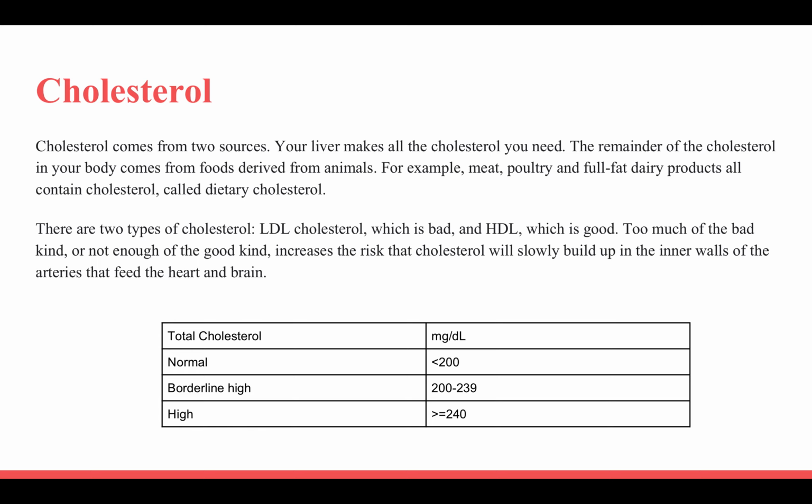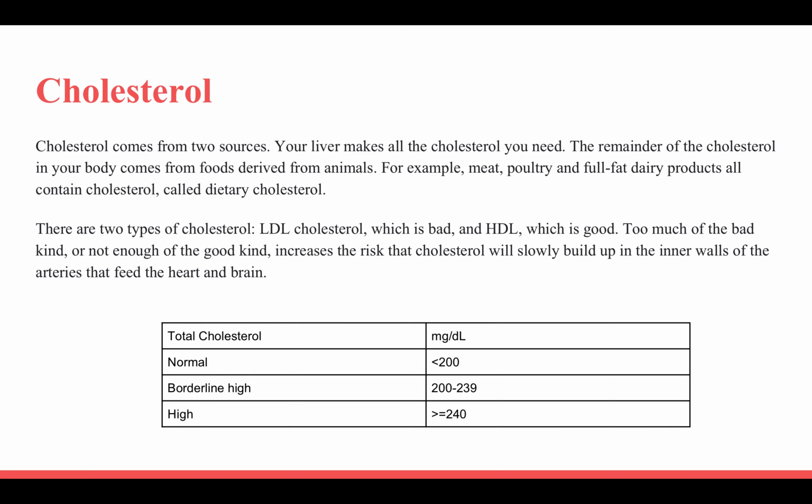There are two types of cholesterol, LDL, which is bad, and HDL, which is good. LDL stands for low-density lipoprotein, and HDL stands for high-density lipoprotein. Too much of the bad kind, or not enough of the good kind of cholesterol, increases your chance that cholesterol will slowly build up in the inner walls of the arteries that feed the heart and brain.